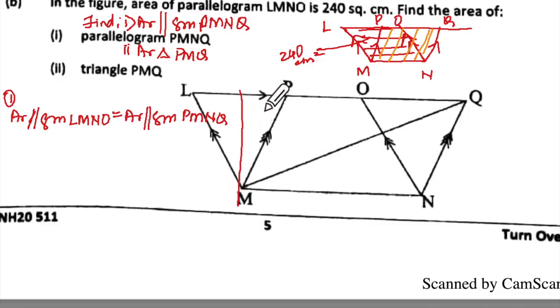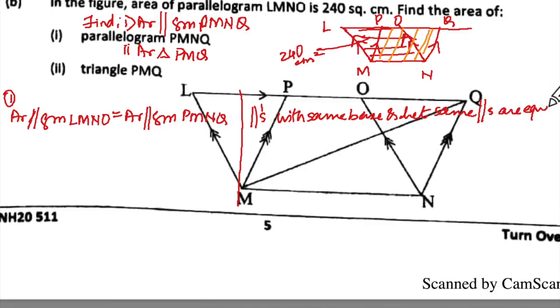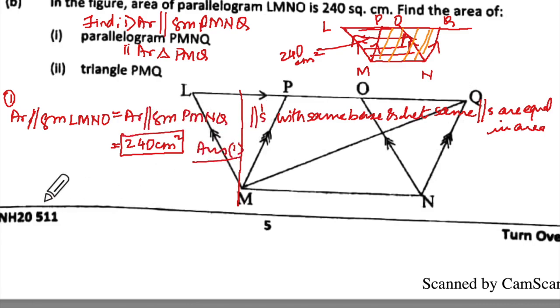I'm going to go in this diagram. Is that okay? What will you say? Parallelograms with the same base and between the same parallels are equal in area. So that will be equal to 240 centimeters square, and the first answer is ready.